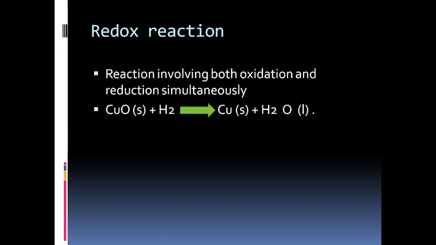So let's see an example. Here, copper oxide and hydrogen. Oxygen from here gets combined with this one. So it is nothing but a redox reaction.